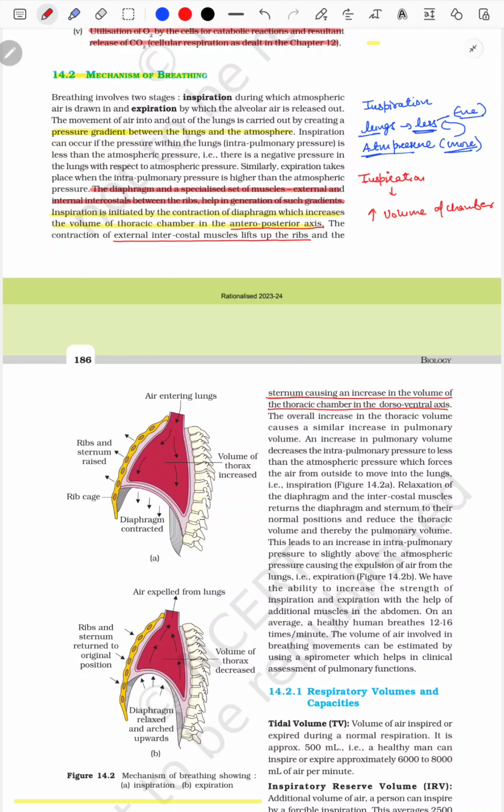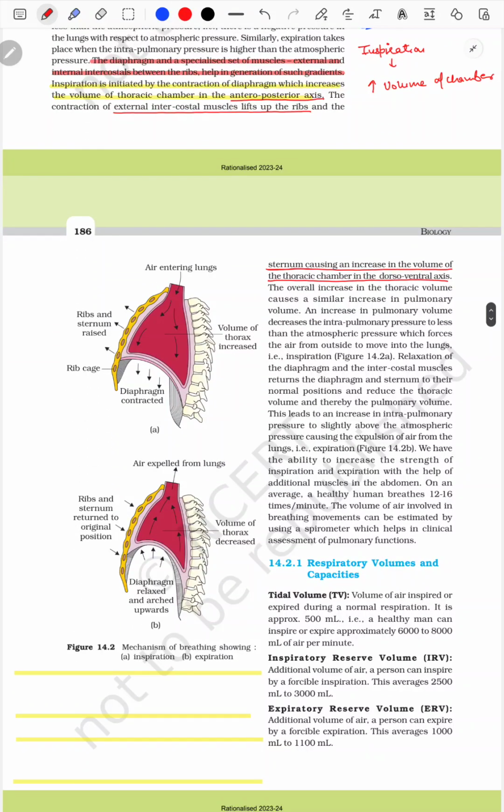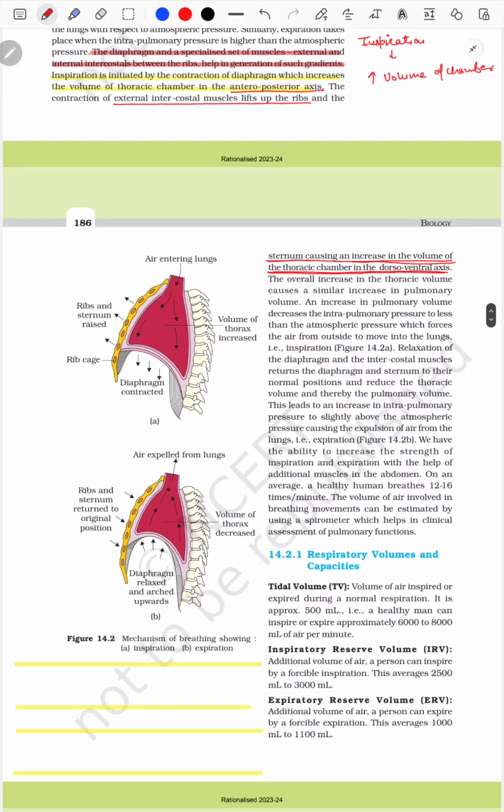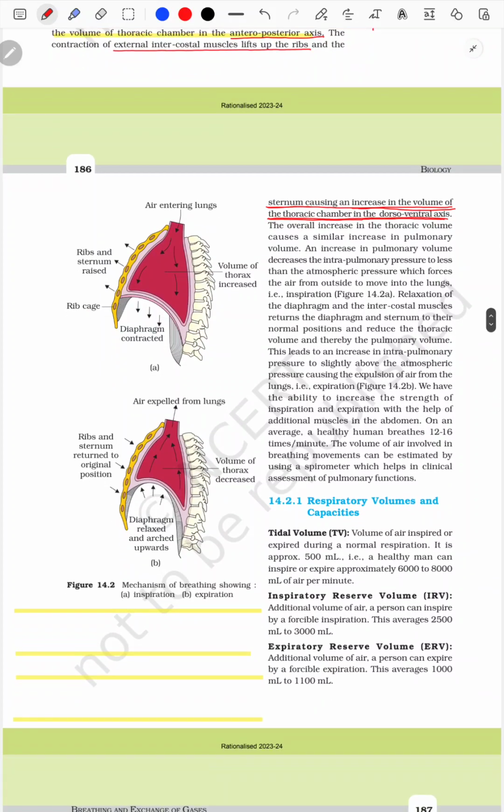Also, the sternum will cause the increase in the volume of the thoracic chamber in the dorsoventral direction. So with the help of the sternum, the ribs and the muscles, it leads to an increase in the volume of the chamber. The overall increase in the thoracic volume causes a similar increase in the pulmonary volume.